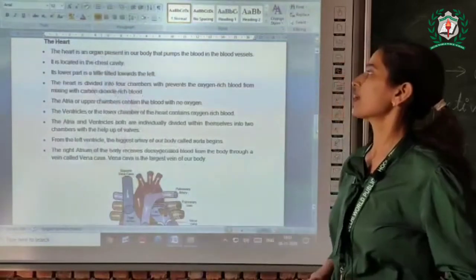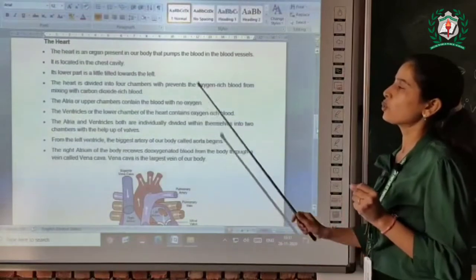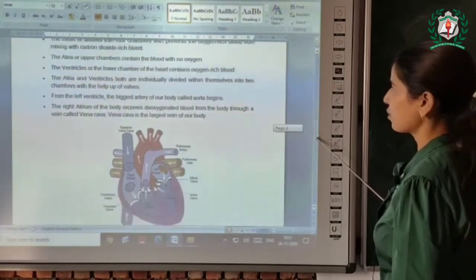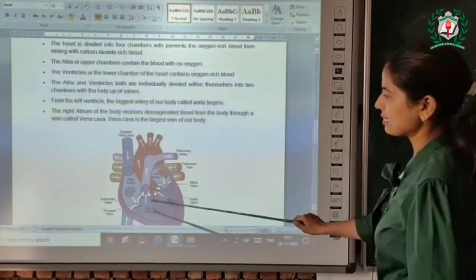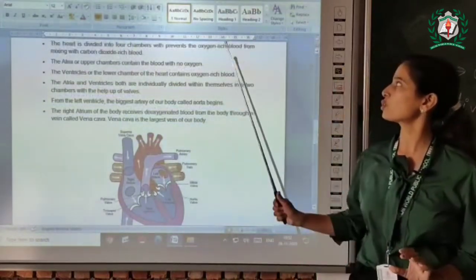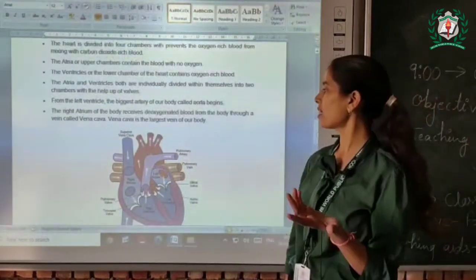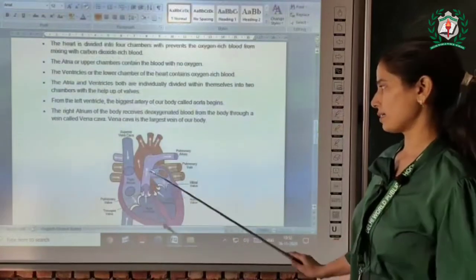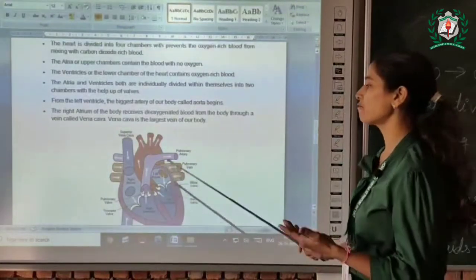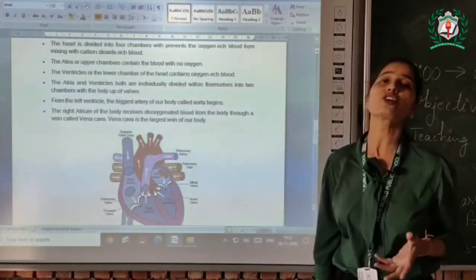The heart is located in the chest cavity. Its lower part is a little tilted towards the left. As you can see in this diagram of the heart, it is tilted, right? The heart is divided into 4 chambers which prevent the oxygen-rich blood from mixing with carbon dioxide-rich blood. These are the right atrium, right ventricle, left atrium, and left ventricle. So these are the 4 parts, or chambers, of our heart.